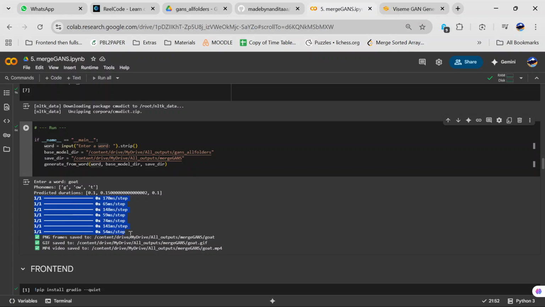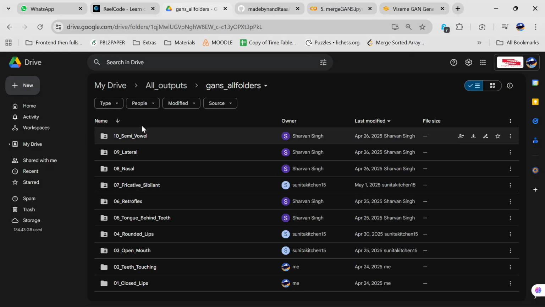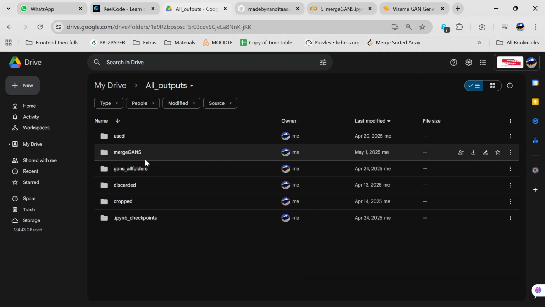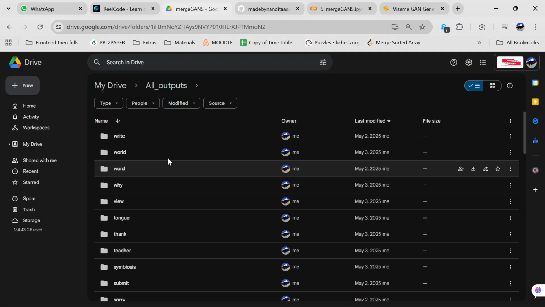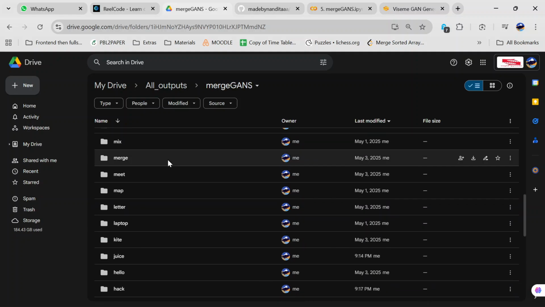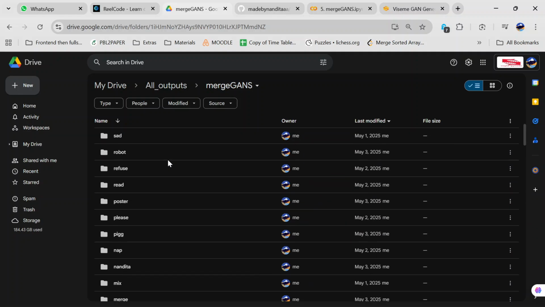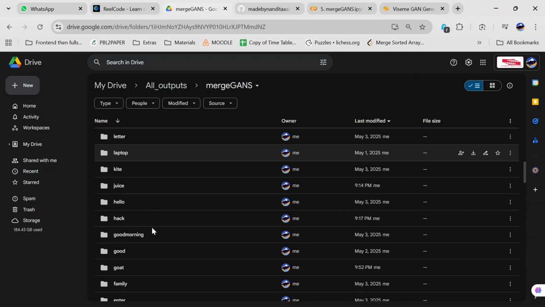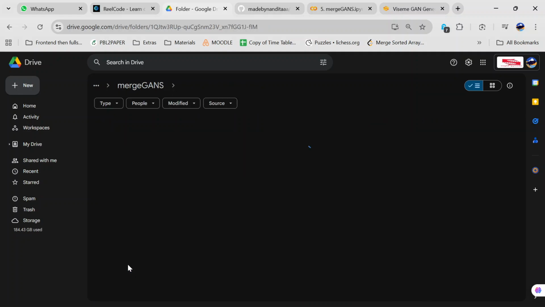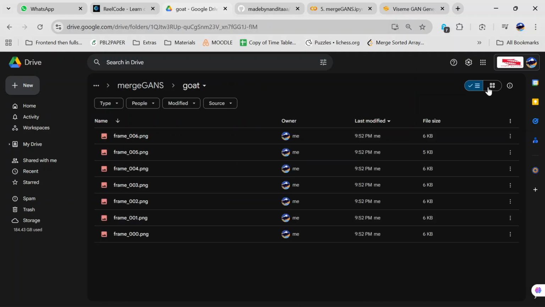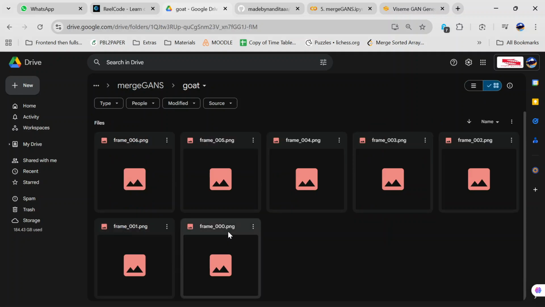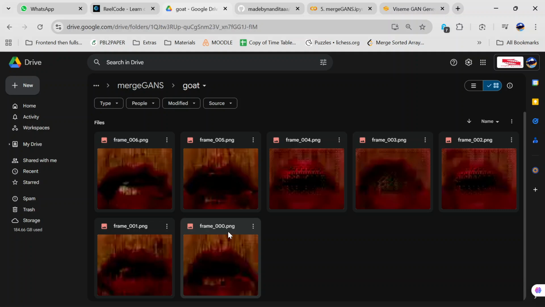Okay, and then we have all these generated images. I will show it to you, and the PNG, GIF, and MP4 videos are stored here. Now let's see where it is stored. So in merge GANs, I have all these words which I've created. Right now we did goat. Let's find goat. This one. So if I see, it's not very clear, but it's trying to say goat.